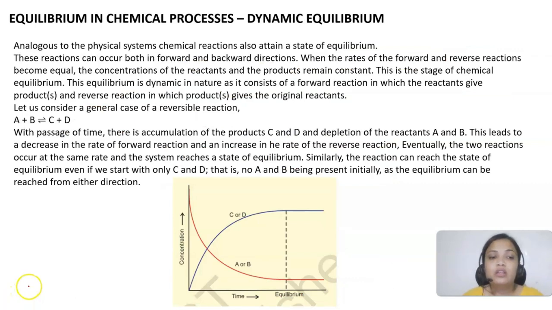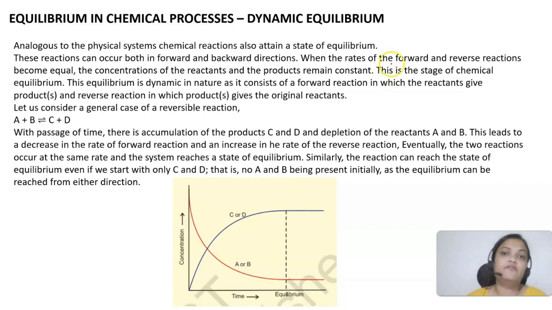Now we will be talking about equilibrium in chemical processes. That is the main thing to be focusing on. We'll again be talking about dynamic equilibrium. Analogous to a physical system, a chemical reaction will also attain a state of equilibrium. Some reactions can occur in both forward and backward directions. So when will equilibrium be achieved?